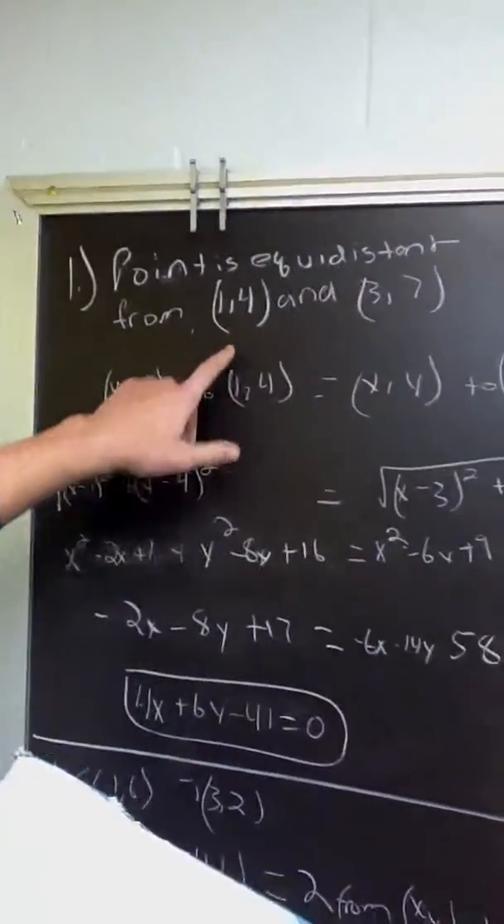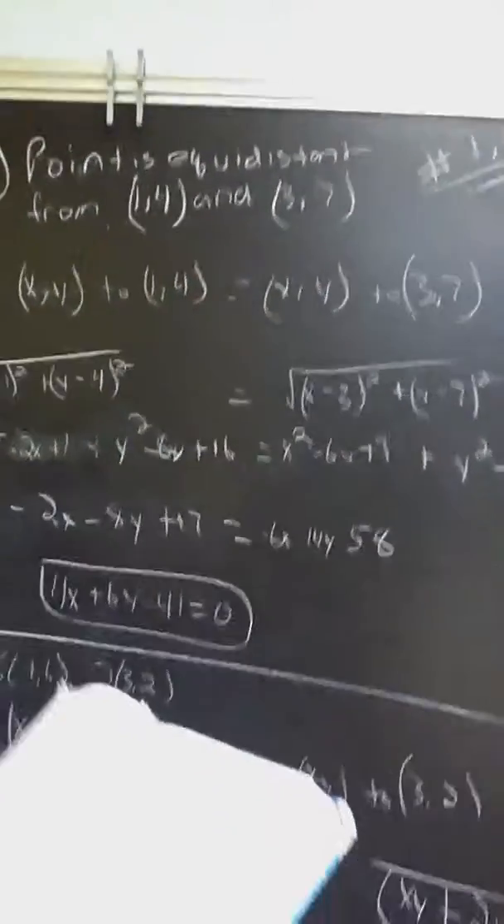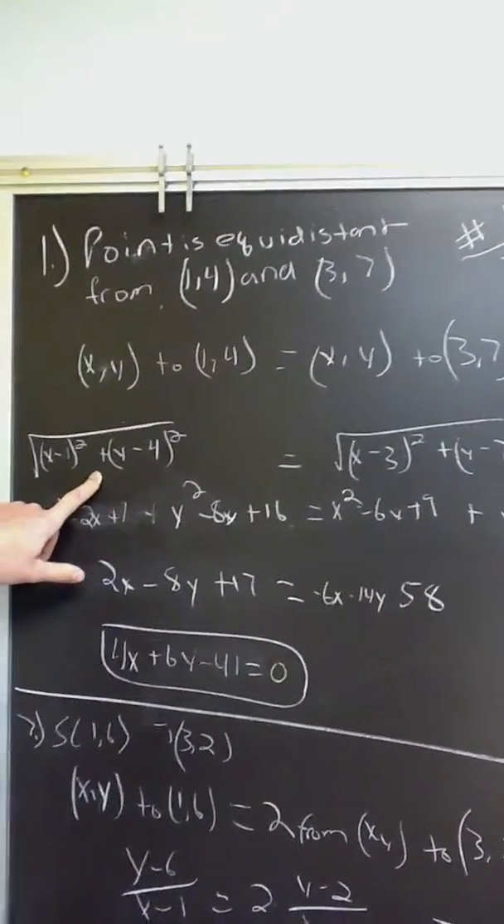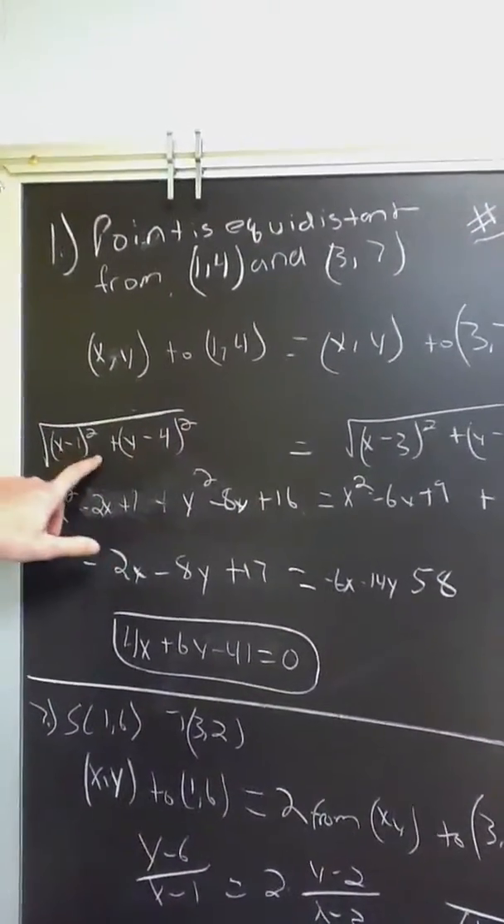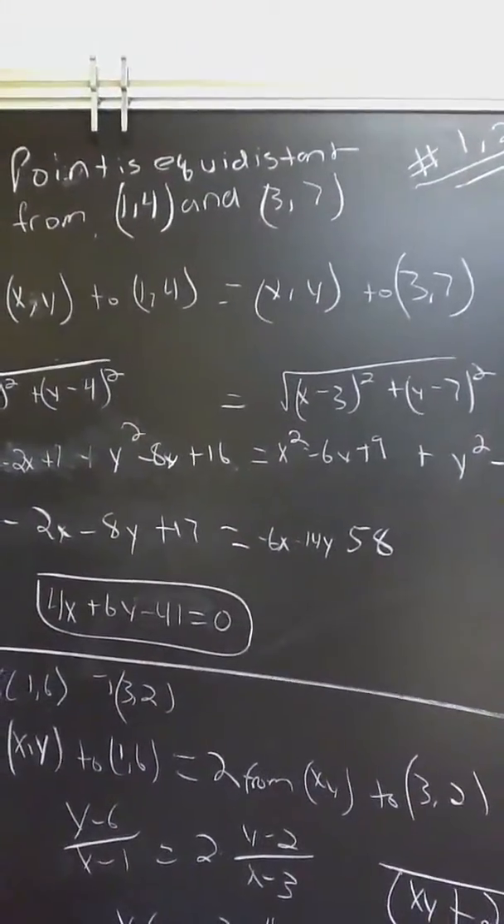So today we're going to do section 4, lesson 1. And it says number 1, each point is equidistant from (1, 4) and (3, 7). So what you're going to want to set up is (x, y) to (1, 4) and (x, y) to (3, 7). And since they're equidistant, we're trying to find the distances. So you're going to plug them into the distance formula. So it's going to be (x minus 1) squared plus (y minus 4) squared, and the same thing on this side.